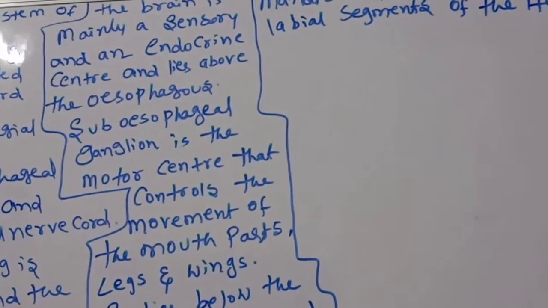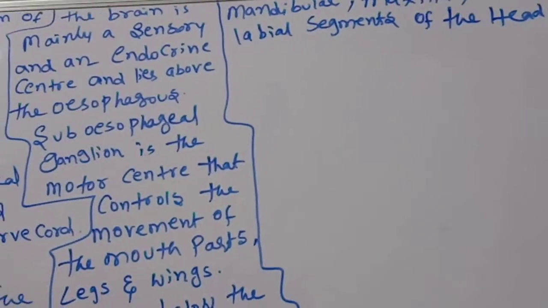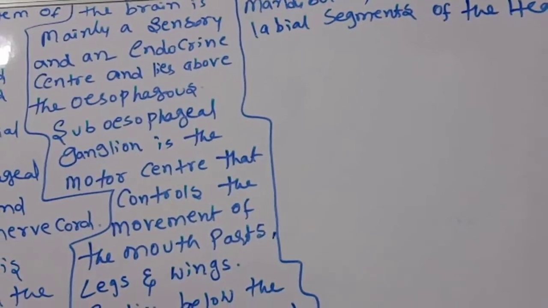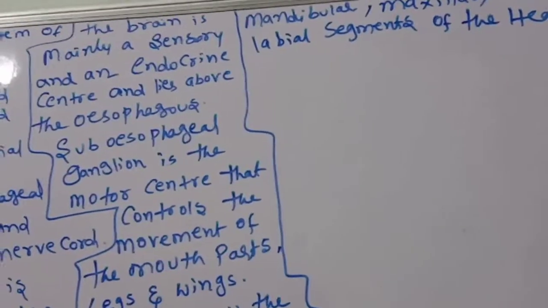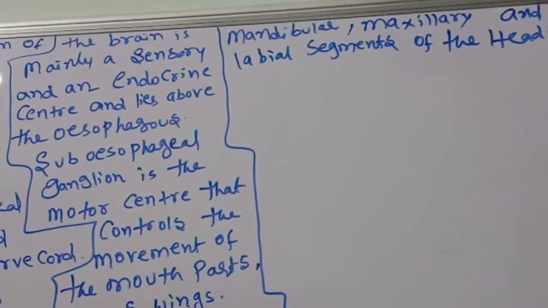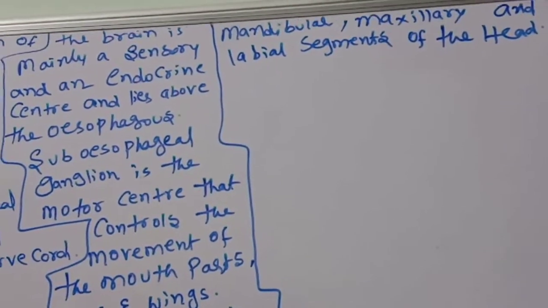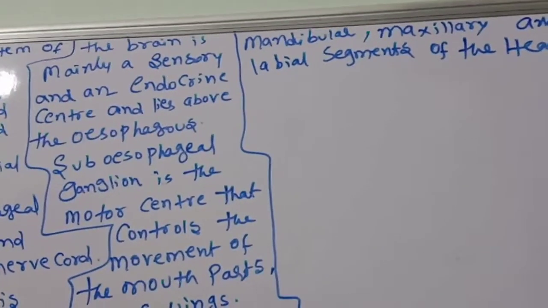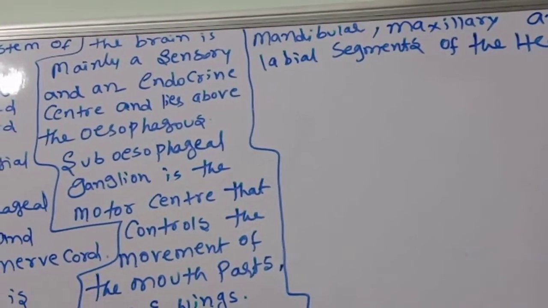Okay children, formed by the fusion of the paired ganglia of mandibular, maxillary, and labial segments of the head.